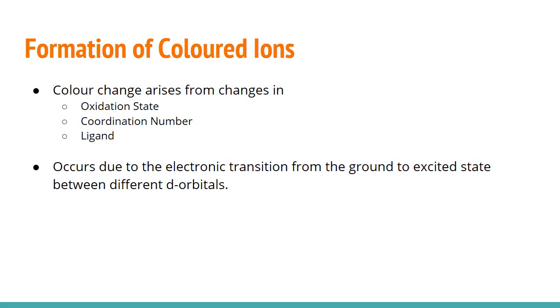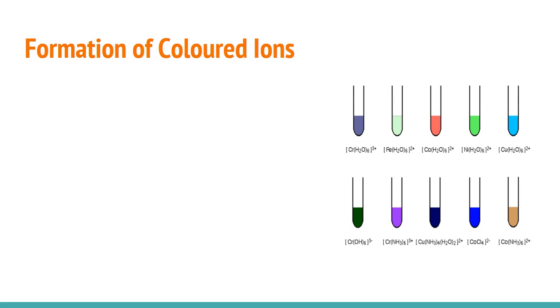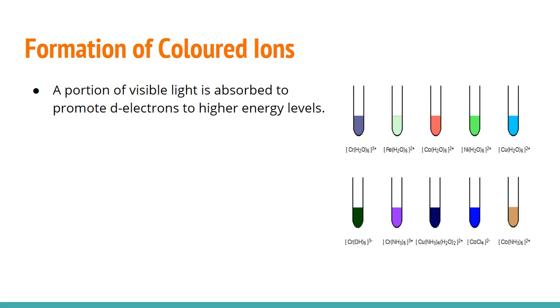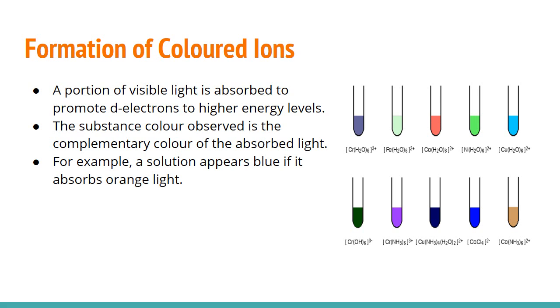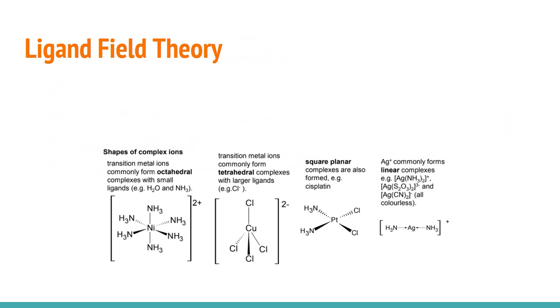Transition metals possess a very interesting property that organic molecules do not. Transition metals are able to change colors due to de-excitation of the orbitals. A portion of visible light is absorbed to promote the d electrons to higher energy levels. The final substance color that we observe is the complementary color of the light that is absorbed by the solution. For example, a solution will appear blue if it absorbs orange light to promote its d electrons.